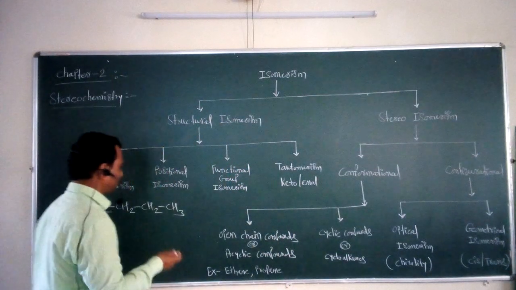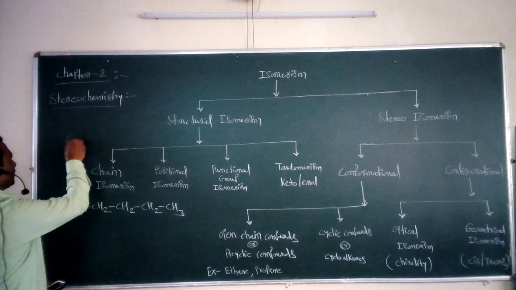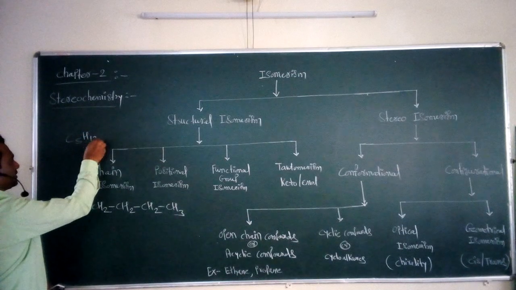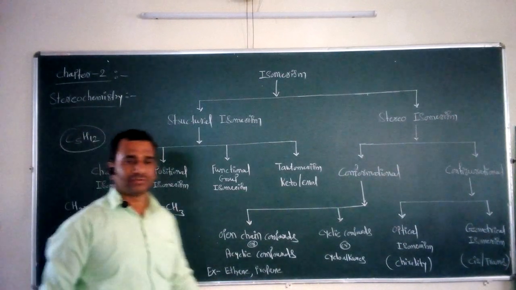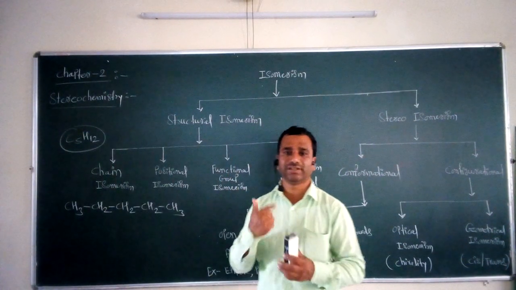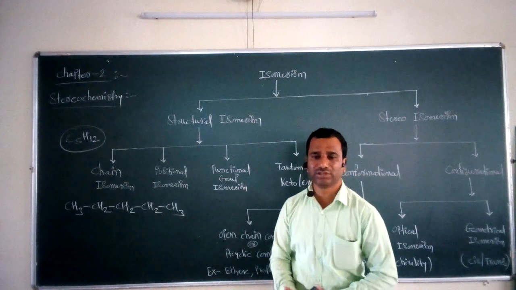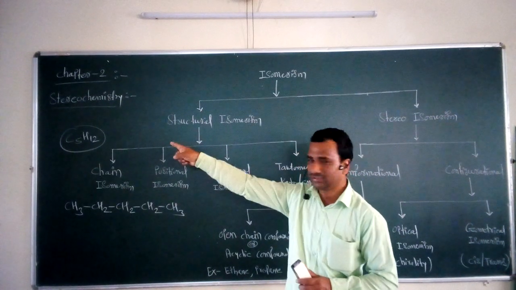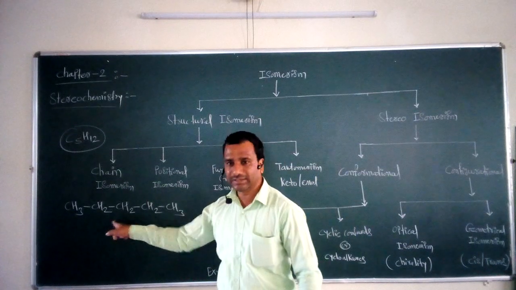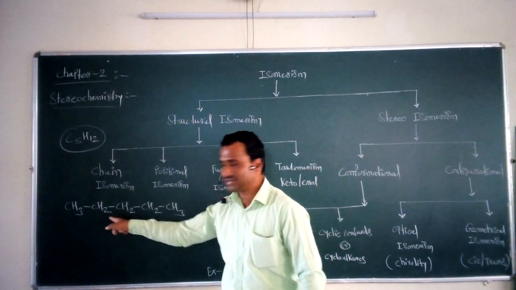So if we take a compound having the molecular formula C5H12, this molecular formula has different possible arrangements of the atoms in the molecule. The first possible arrangement is the n-pentane molecule with a straight chain structure.